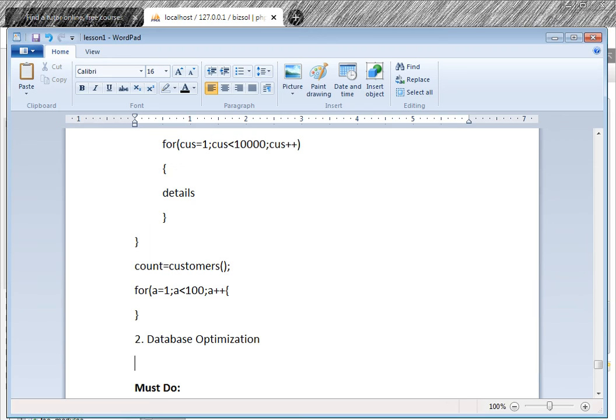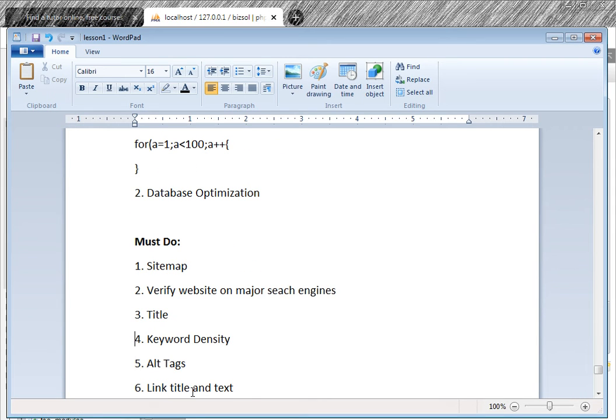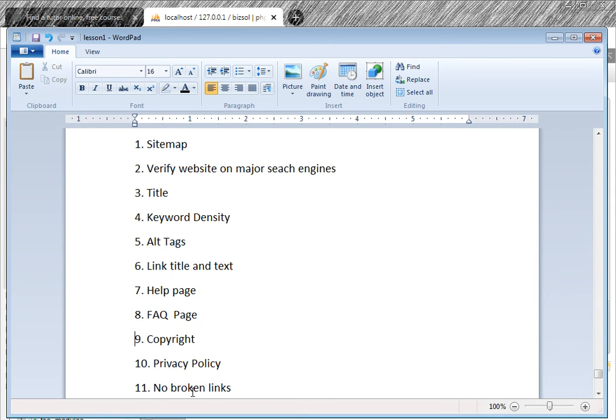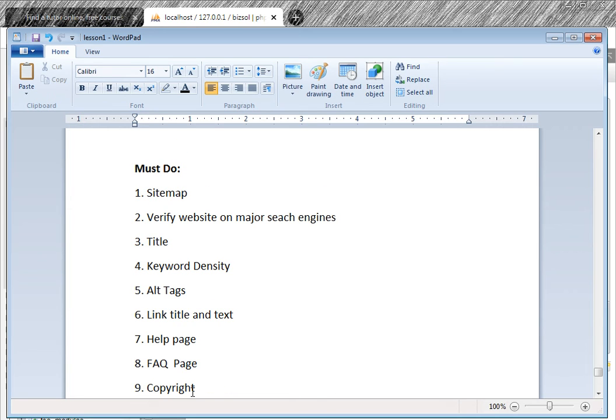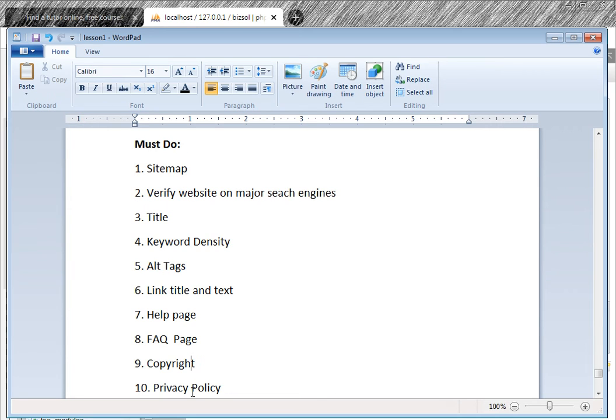So the next thing after code optimization and database optimization is your URL optimization. So what are the musts? There must be a sitemap for the search engine. Number one, this is number one, right?